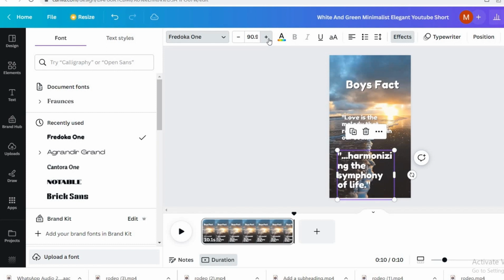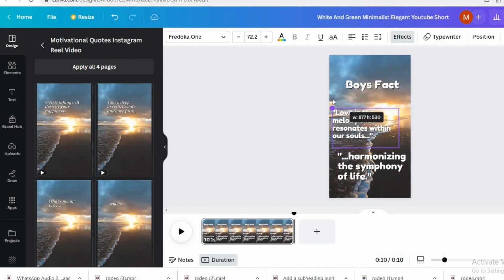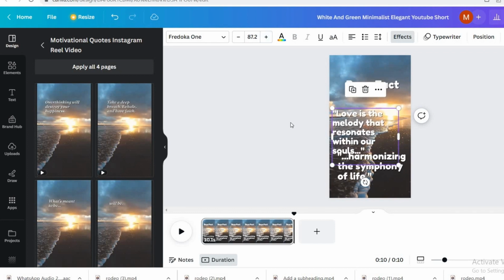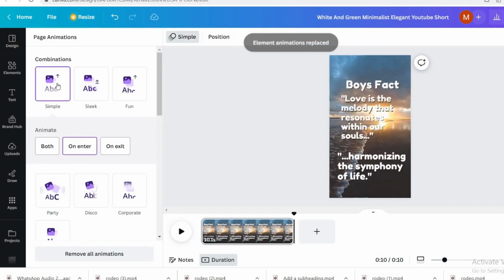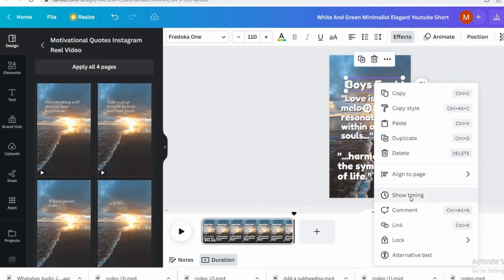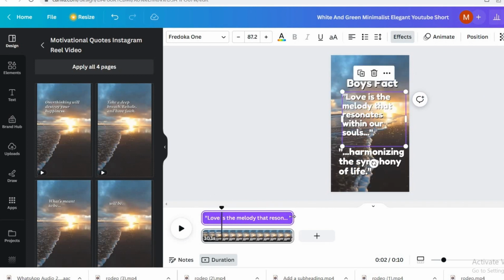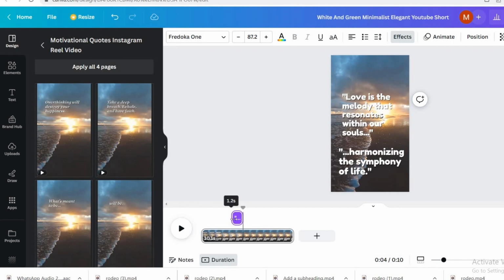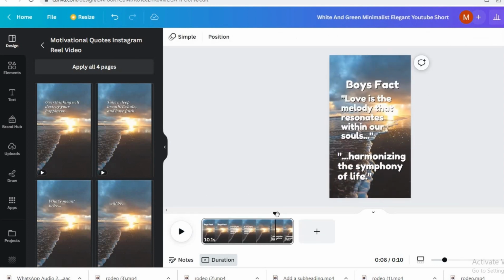In the same manner, I am changing the font and size as well. Now I will set the page as per my requirement. Now I will select the animation which I want. I will select the timings for the voice effect and for the first part and for the second part. Here is one trick which I will tell you. First, let me show you how we do it.